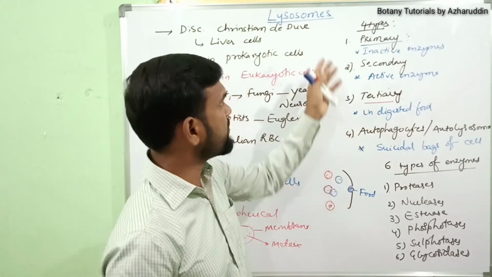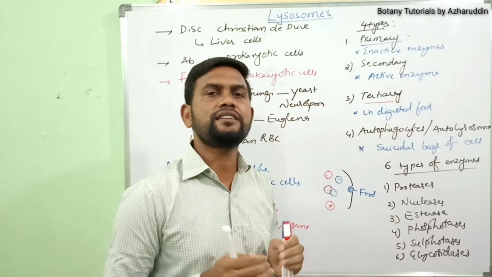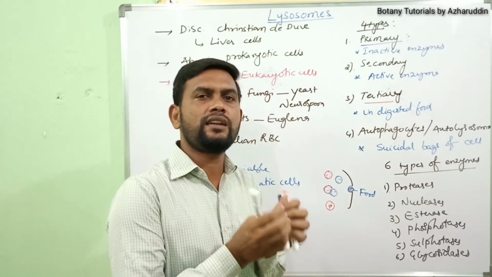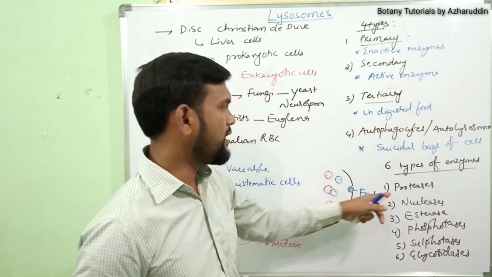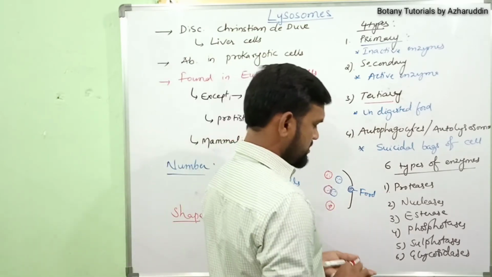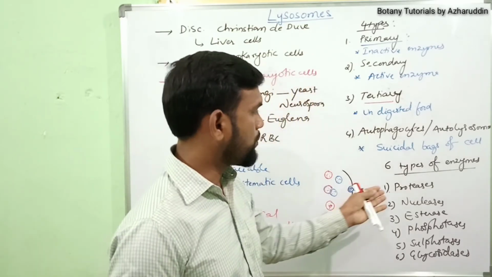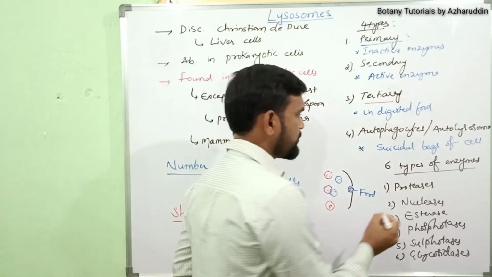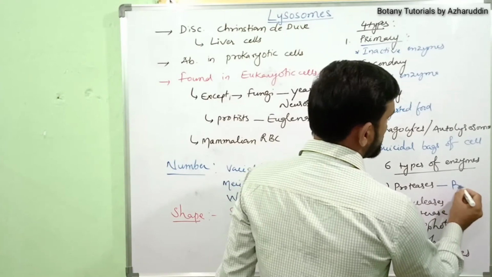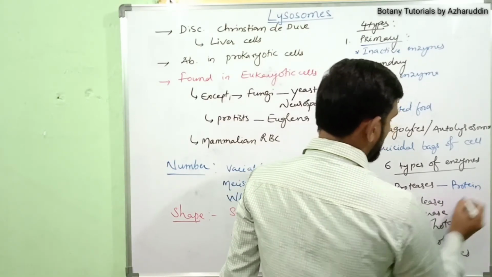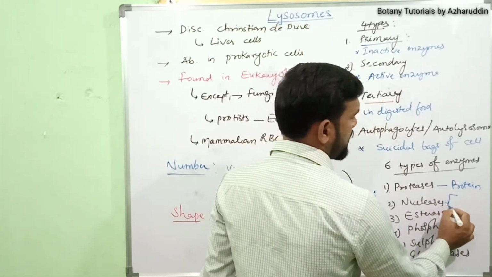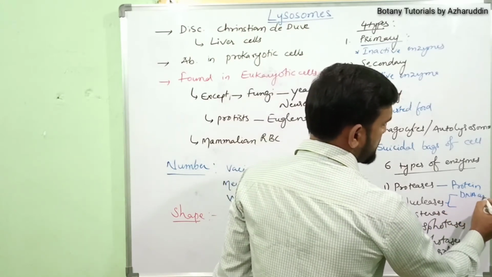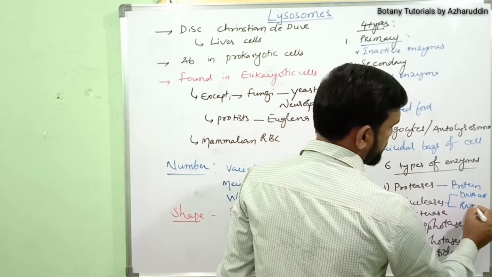The main function of lysosomes is digestion of food materials. They break down the bonds between food particles. Proteases break down proteins. Nucleases are again 2 types: DNAase and RNAase.